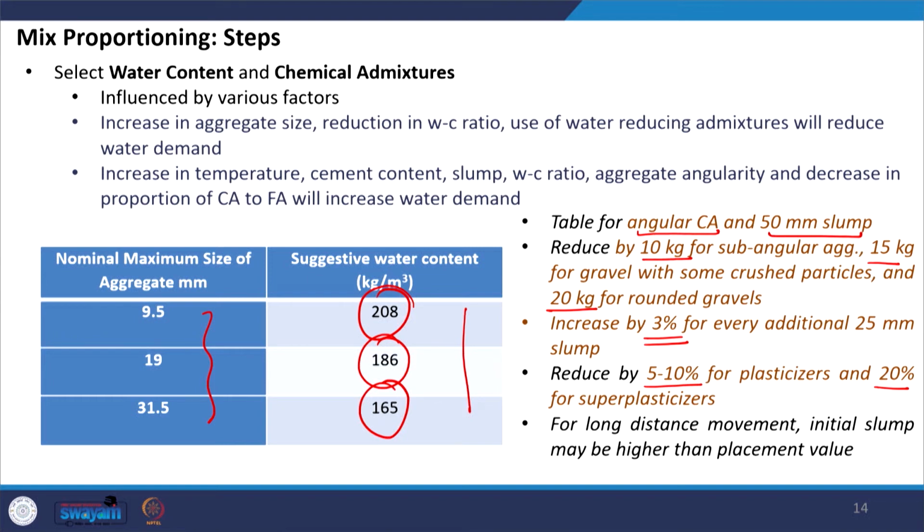Again, the requirement of water depends on the site conditions. Let us say the plant where we are making the concrete mixture is far away from the site where we are going to place it, then we have to consider this distance and accordingly adjust the water content, which means that probably at the plant we will design the mixture corresponding to a higher slump value, so that by the time it reaches the site where we are going to place it, the slump will reduce because of the distance which it has to cover.